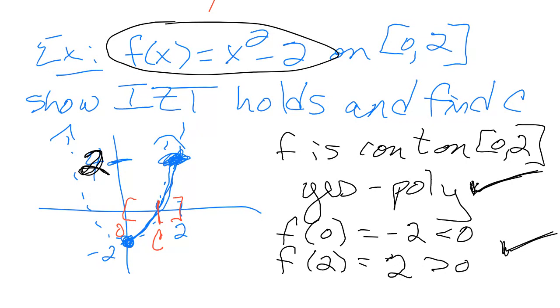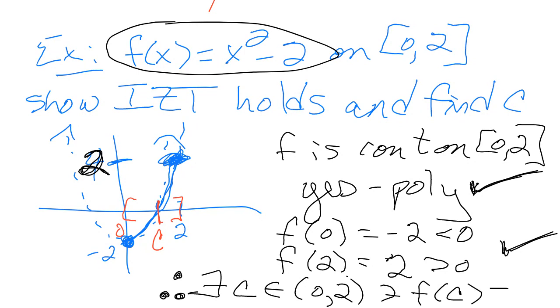This one's positive, this one's negative. Therefore, what do I know? Therefore, the intermediate zero theorem says there exists a c strictly in between 0 and 2, such that f of c equals 0. Okay, so that's a backwards epsilon, so that's a "there exists," such that f of c equals 0.